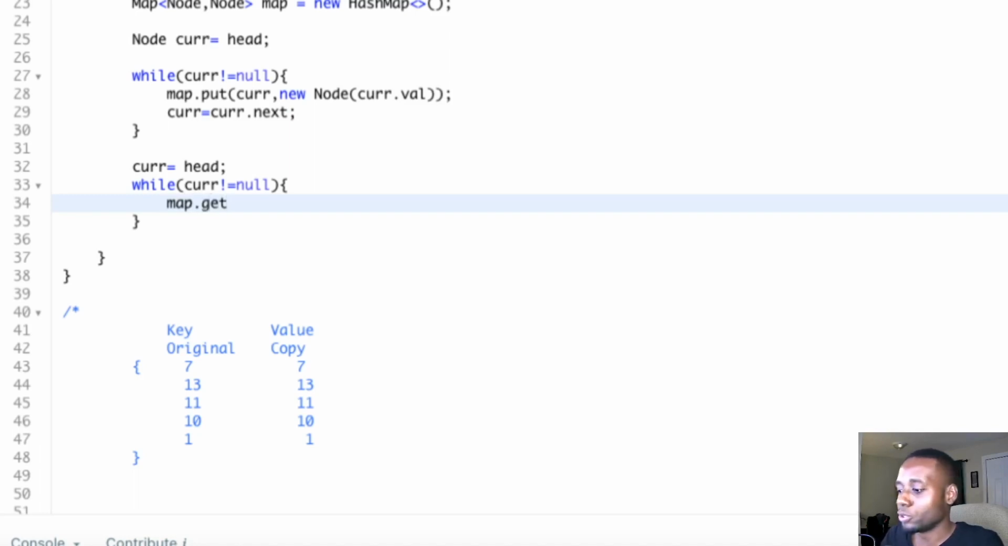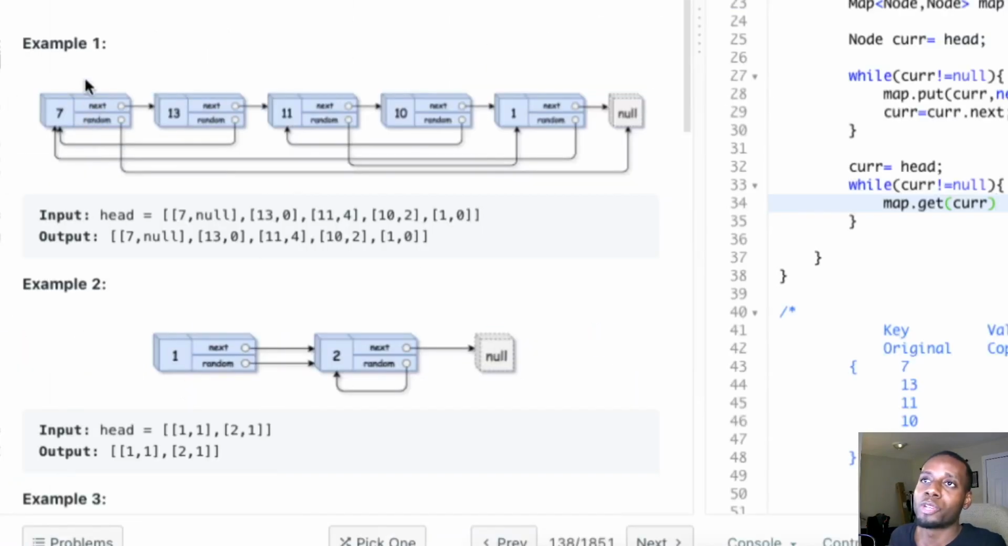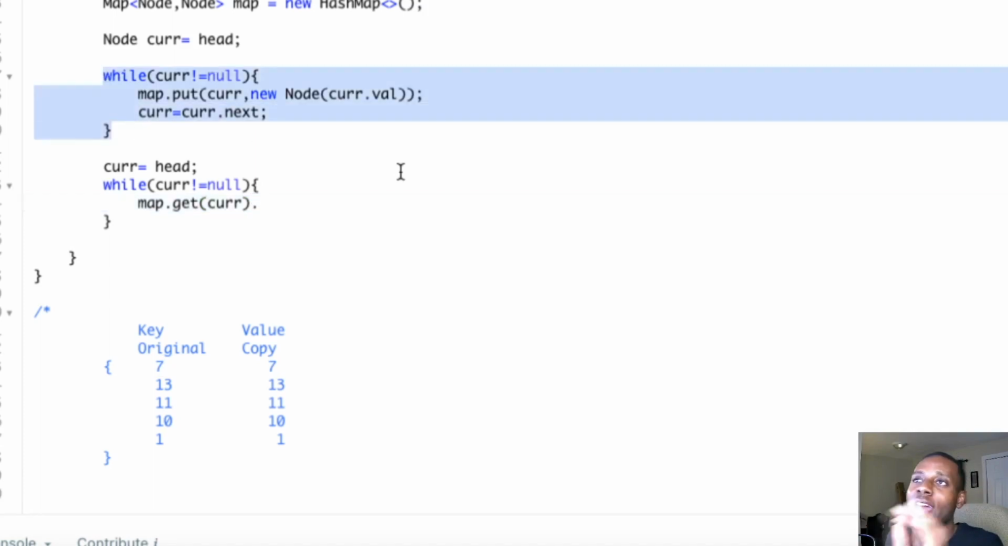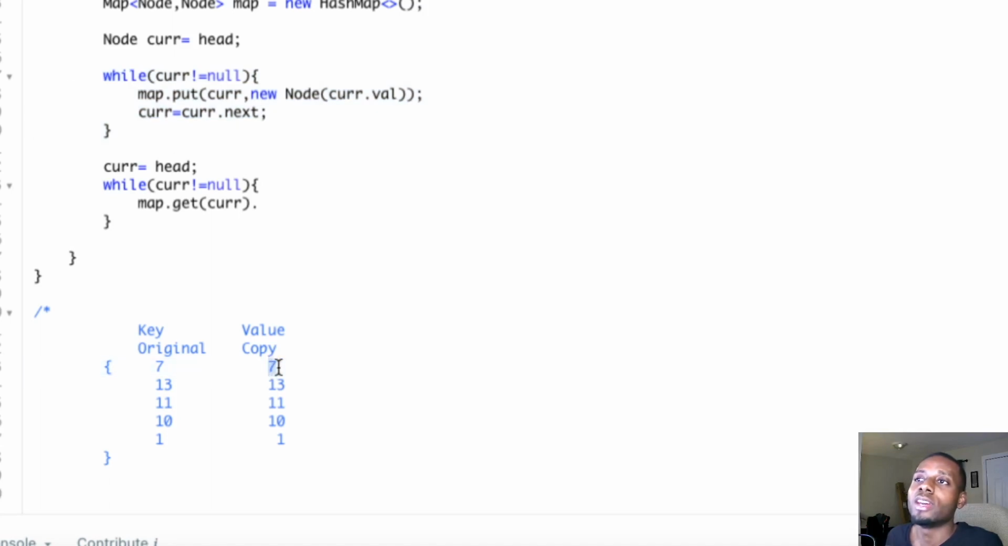So we do map.get, right? We're gonna be referencing pretty much the copies of the nodes as we go now. So we do map.get(cur). Now we restart, we're at 7. We get the copy of 7, so boom, we got the copy of 7. So we do map.get(cur), get the copy of 7 and its next pointer. Because on the first while loop, we just have the node and the hash map. That's all we have. So now that's when we're gonna do the construction of it.